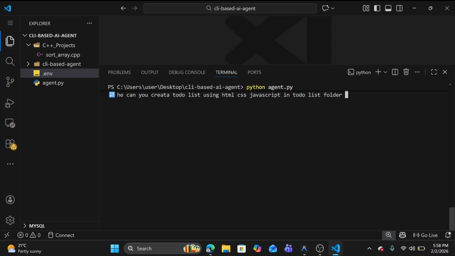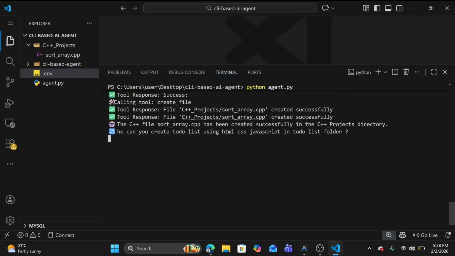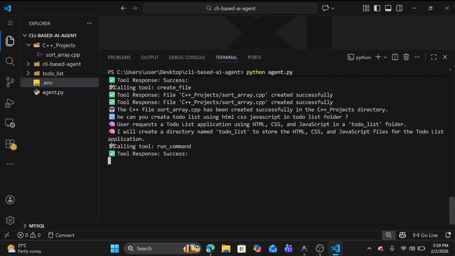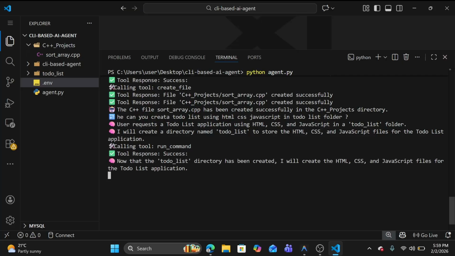Let me see what happened. The user requests a to-do list application using HTML, CSS and JavaScript in a to-do list folder. I will create a directory named to-do list to store the HTML, CSS and JavaScript files for the to-do list application. Calling tool. The tool response is successful. Now that the to-do list directory has been created, I will create the HTML, CSS and JavaScript files for the to-do list application. It is calling a tool.